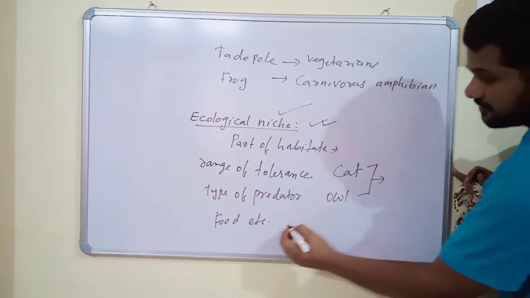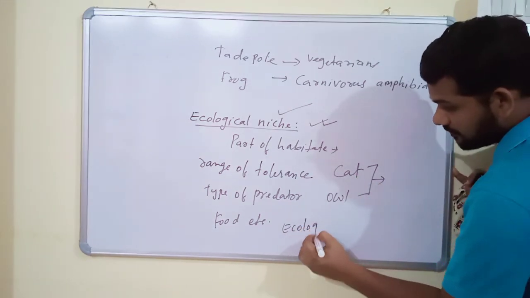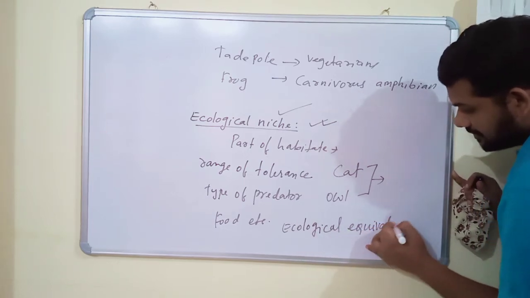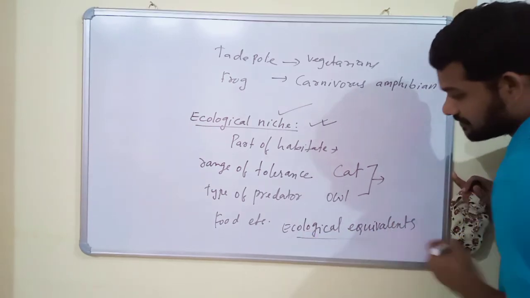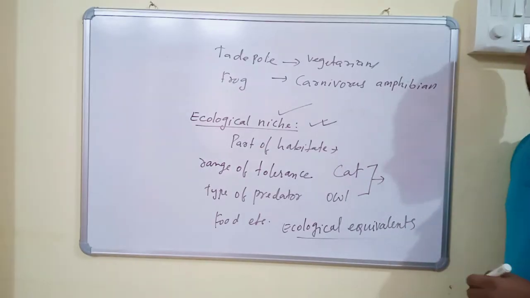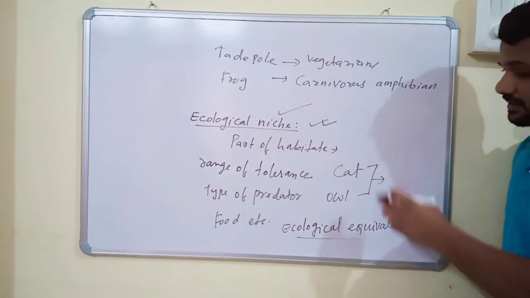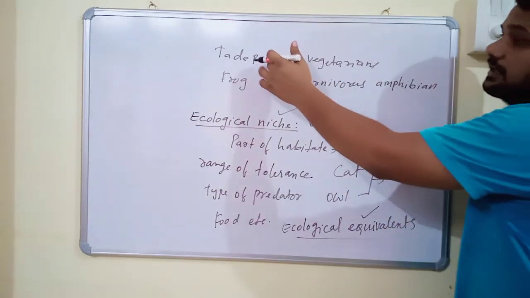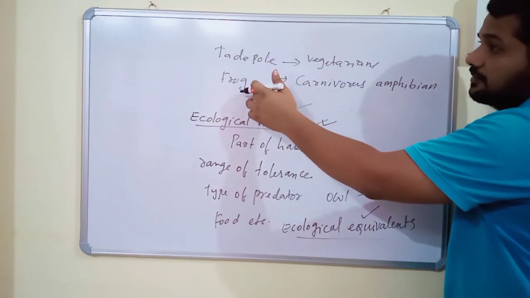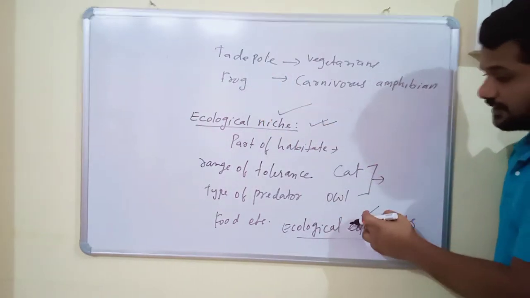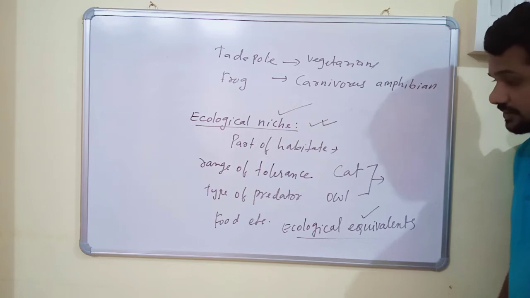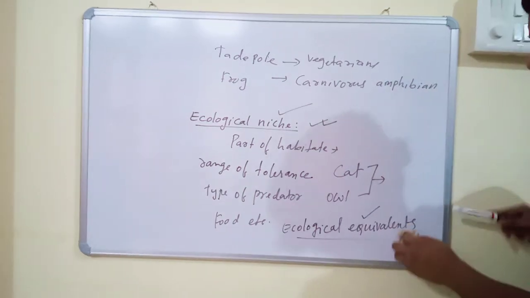Such organisms are called ecological equivalents. They have the same type of food habits but live in different habitats.